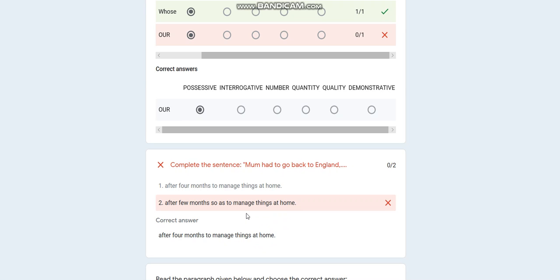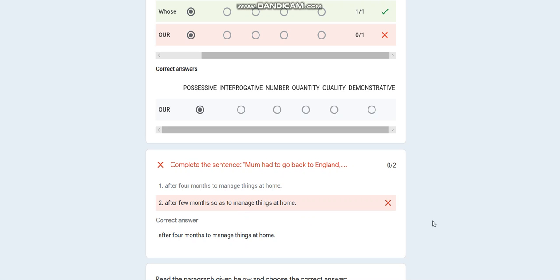You might think that both the answers are correct, or both the points are the same, but no, you have to read them very minutely and precisely to see what difference it makes and which one is the correct answer. This question carried 2 marks, and just because I made it wrong, I got 0 out of 2.